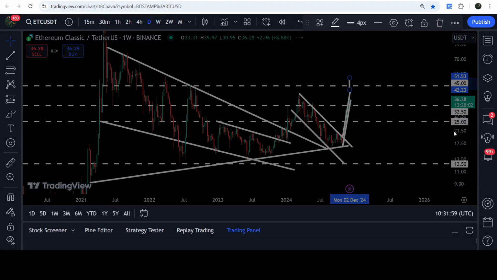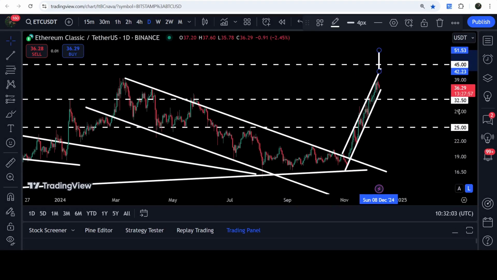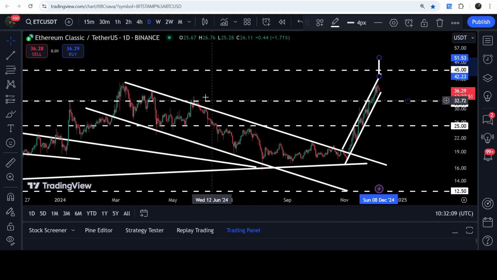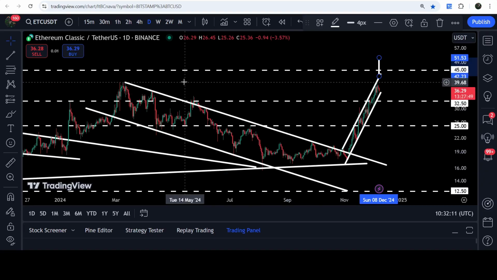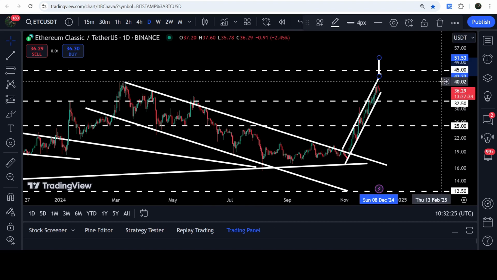Now, if we take a look at the daily time frame chart, previously I have been showing you a breakout from this down channel. And even before the breakout, I was telling you that the target for the breakout from this channel will be here at the top of the channel, approximately at $40. And you can see that the price has almost reached there. So far, it has rallied up to $39.97. So we have almost hit the target for the breakout from this channel. And now I'm expecting that soon it can also hit this long-term resistance of $45 as well.